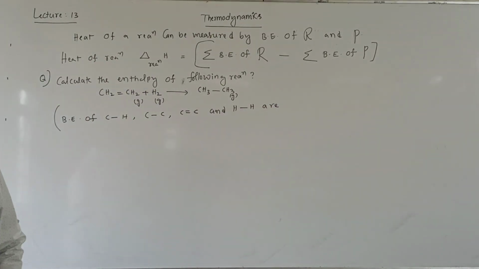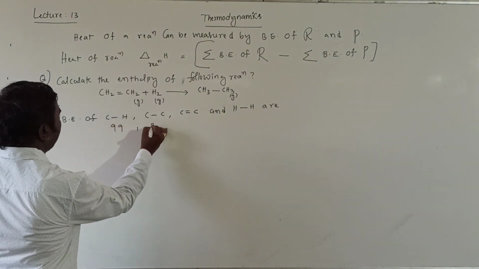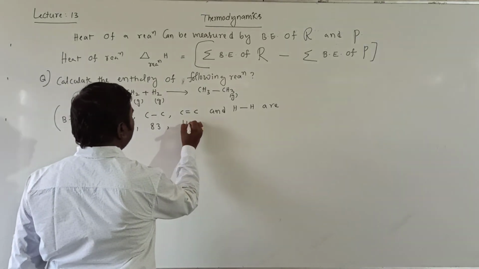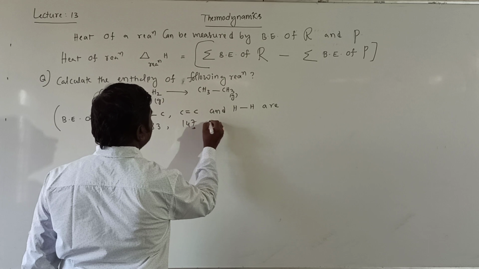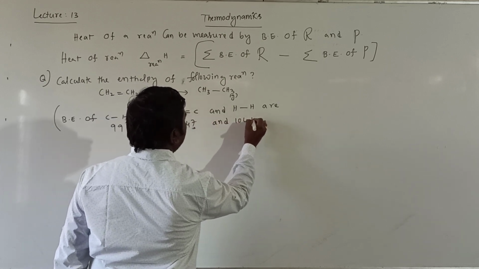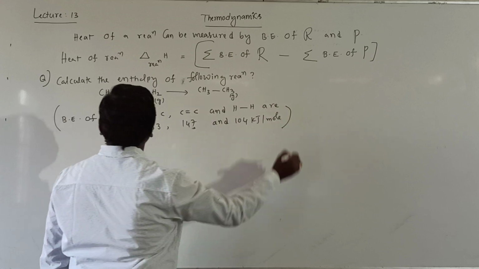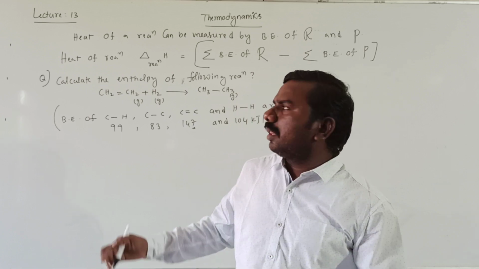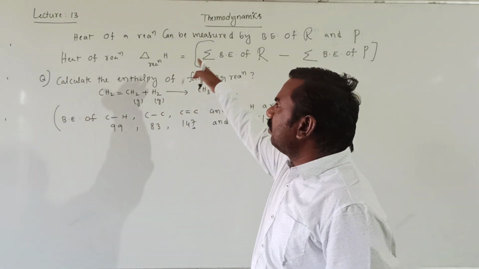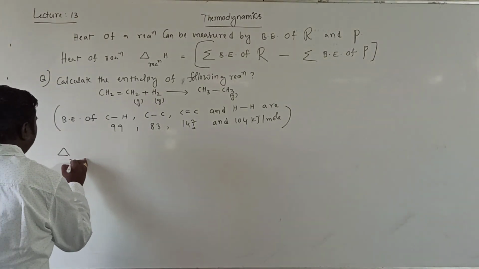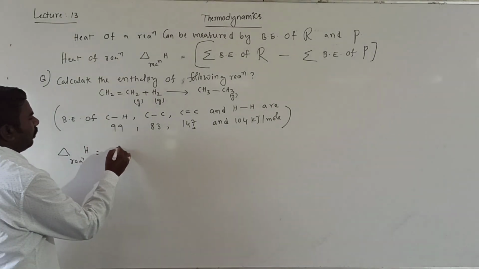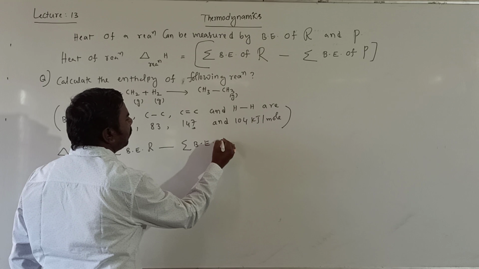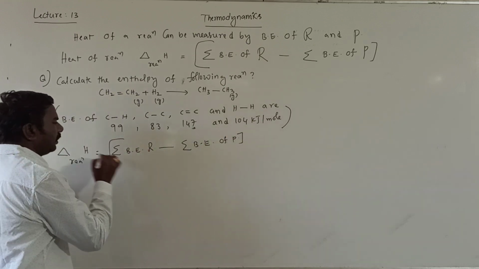Those are 99, 83, 147 and 104 kilojoule per mole. So based on this given data in brackets, we need to find the enthalpy of this reaction. The formula is given already. Enthalpy of reaction is equal to bond enthalpies of reactants minus bond enthalpies of products. Correct? It is the formula.